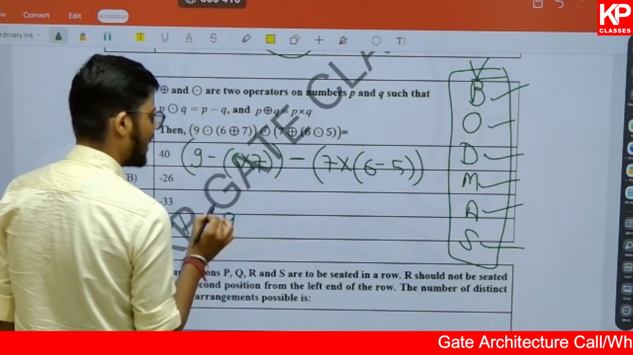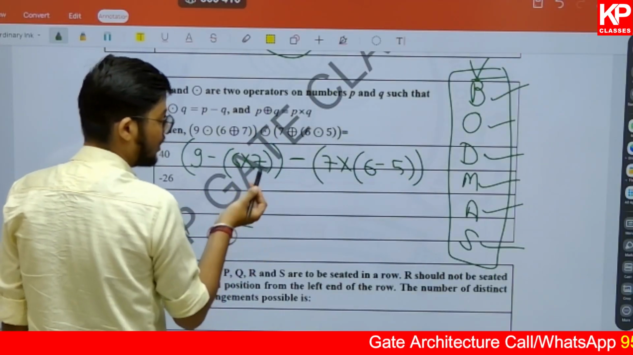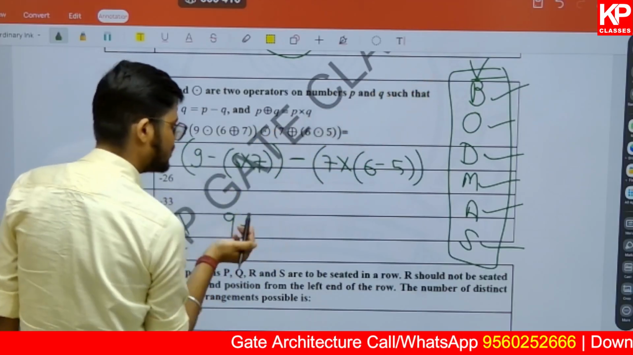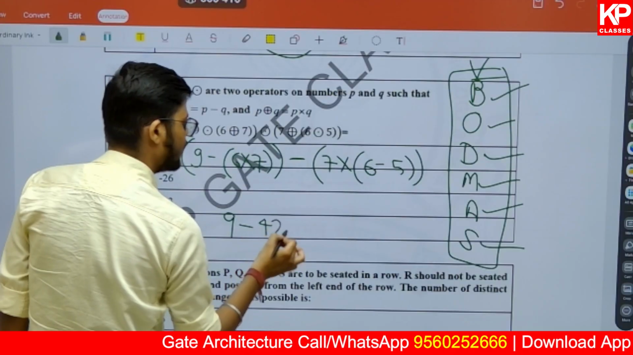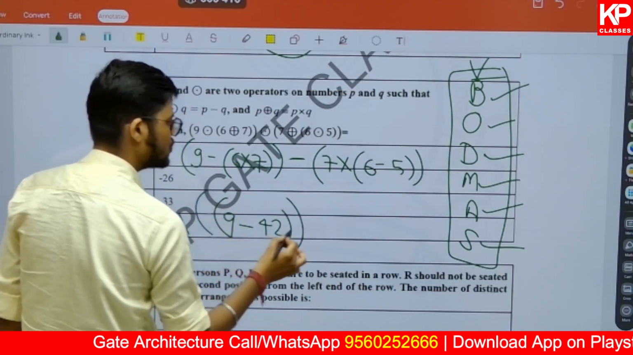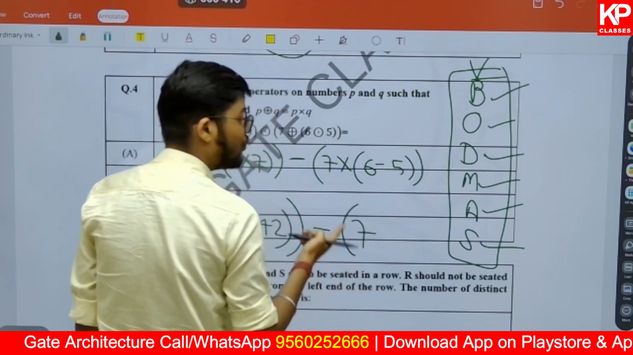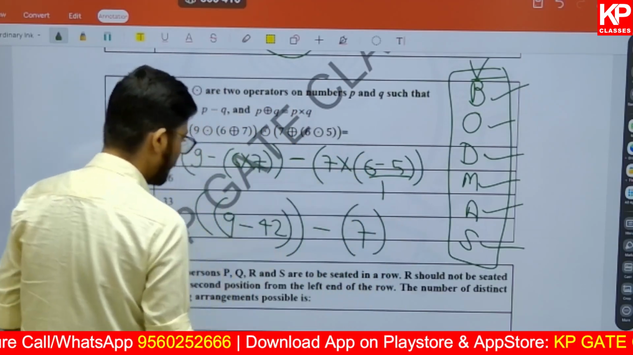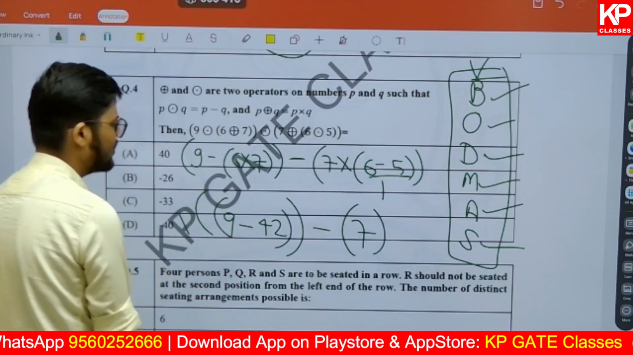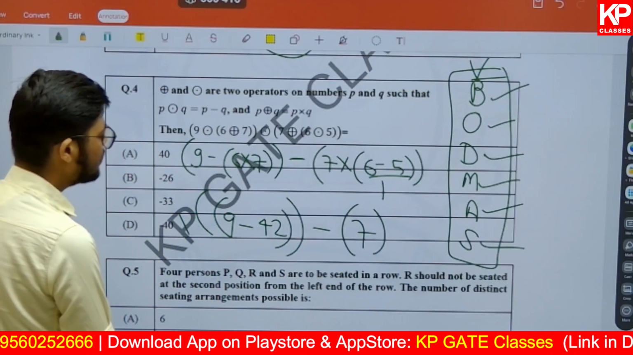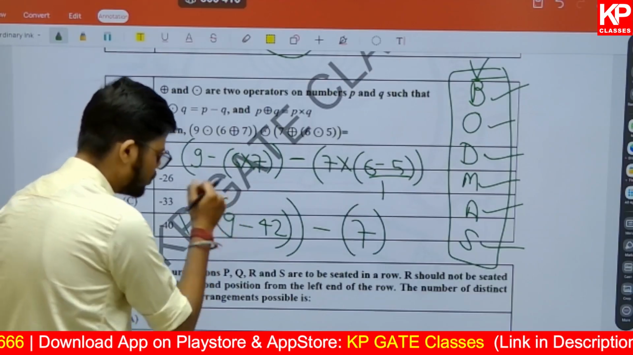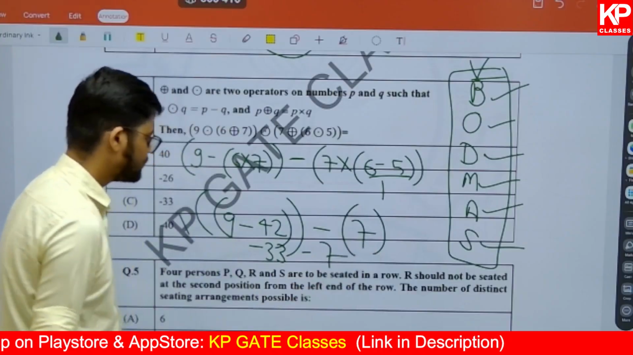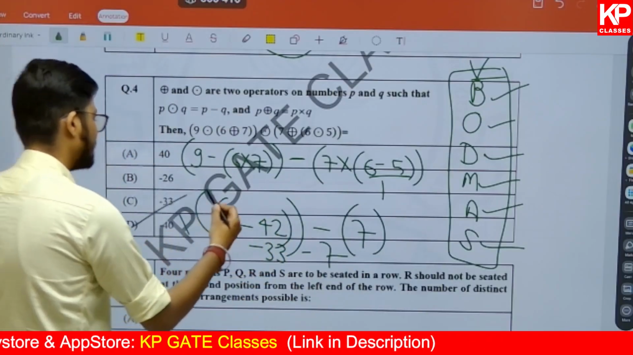So what will you get? 9 minus 6 into 7 will give what? Now I am solving the bracket first, because the bracket is given first. So you will get 42 in the first bracket. Then after that it is closed, minus 7, right? First you solve the bracket, you get 7 only. Here you will get 1, and 7 into 1 will give 7 only. So once I subtract it from this part, 9 will be subtracted from 42, you will get 33, minus 33, and minus 7, right? So once you add it, you will get minus 40 as your answer.